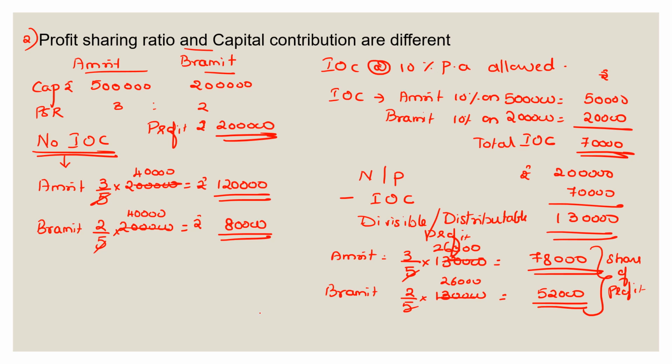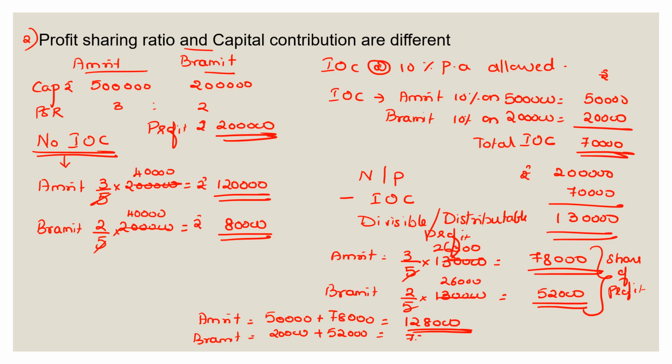So ultimately, how much does Amrit get? As interest on capital, he gets 50,000 and he gets share of profit of 78,000. He will get totally 1,28,000. And what would Brahmit get? He would get interest on capital of 20,000 and share of profit of 52,000.